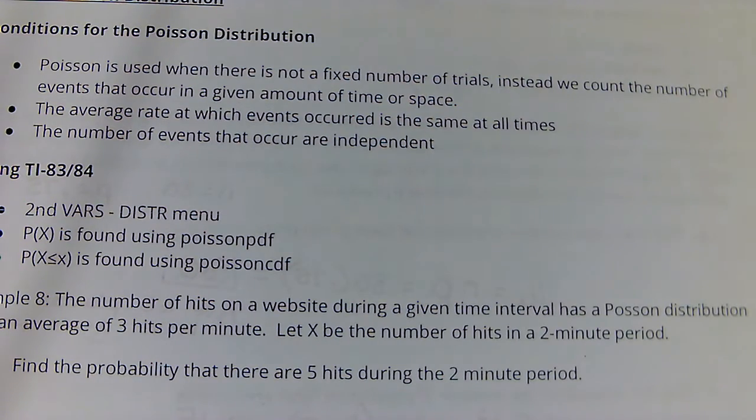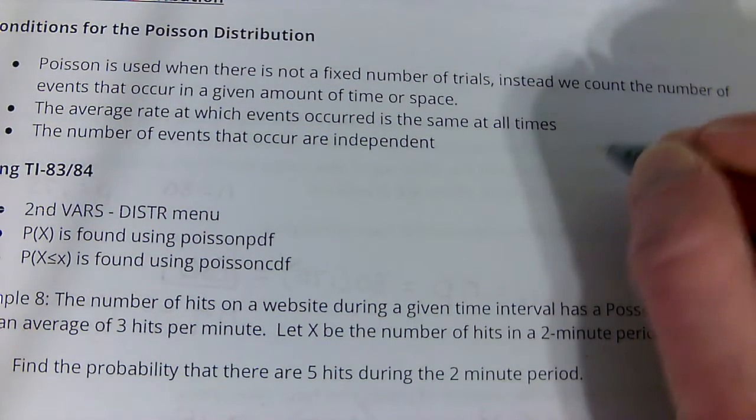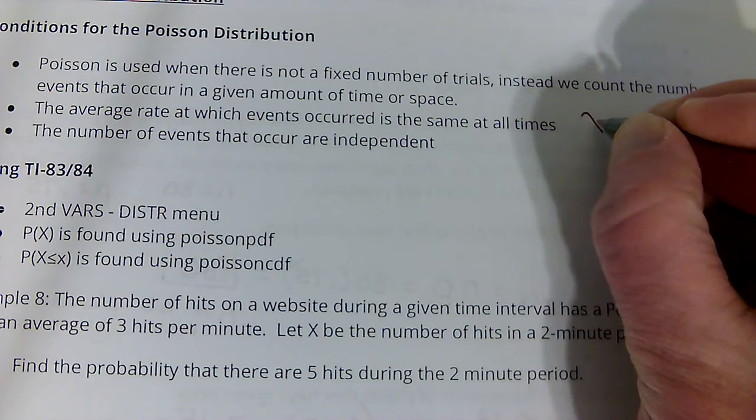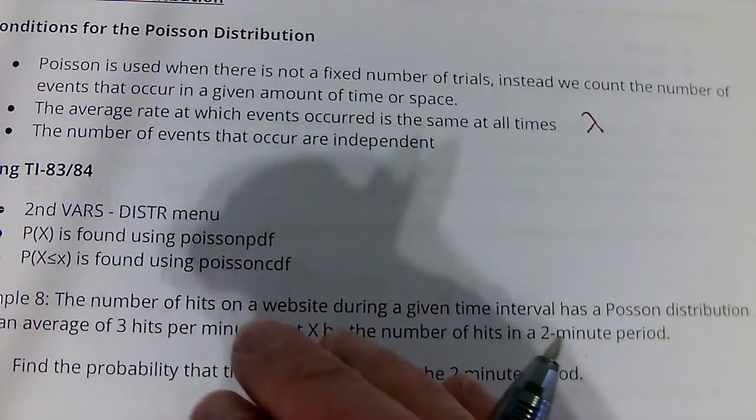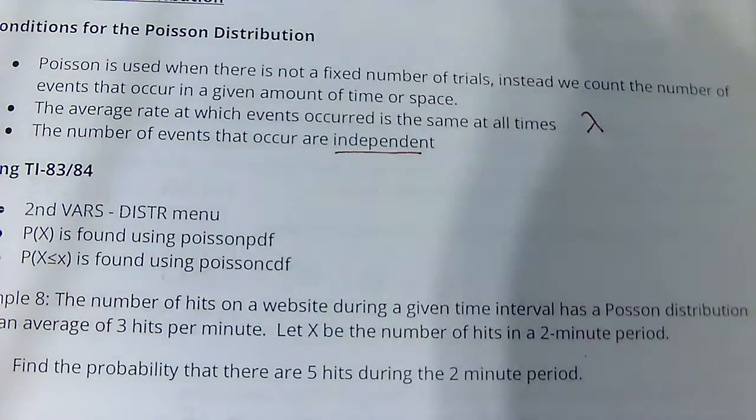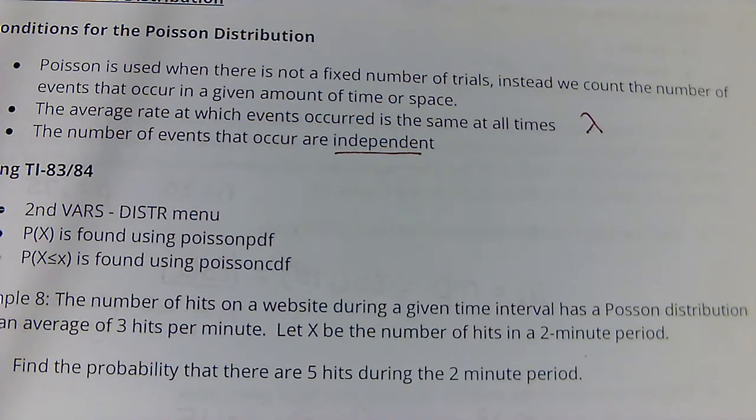That's represented by this symbol, lambda. The number of events that occur have to be independent, just like with the binomials.